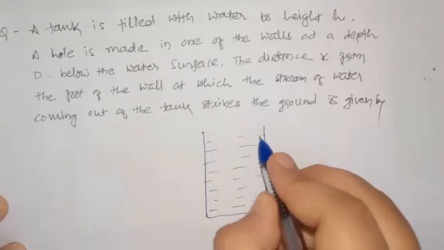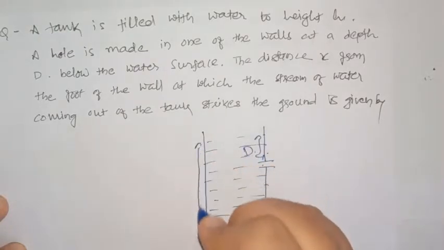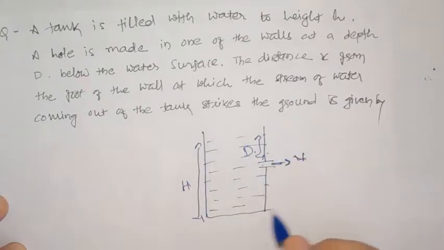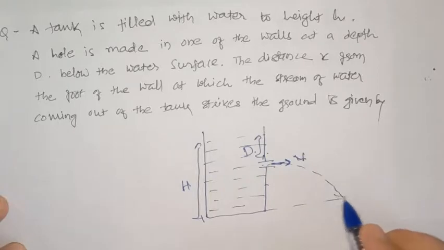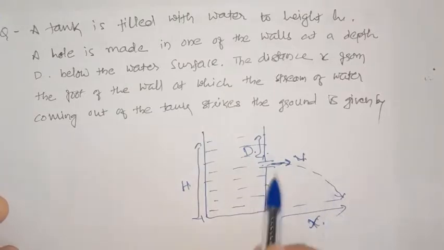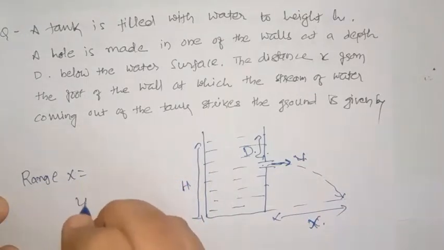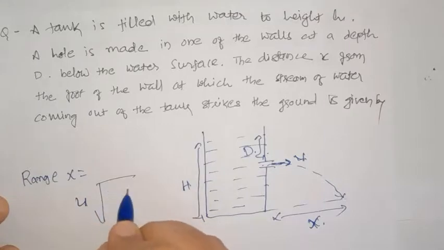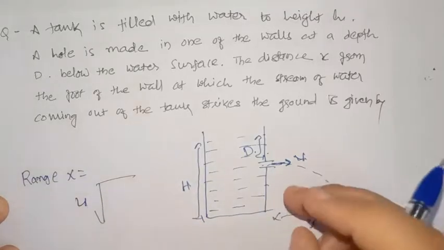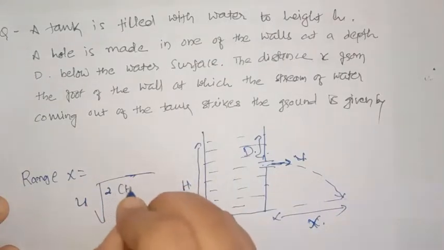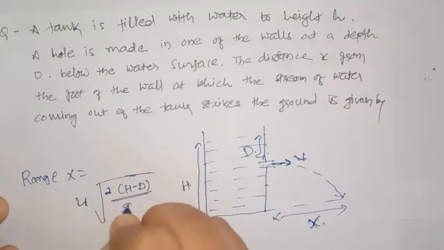The hole is at depth D. The total height of liquid is H. Let's say it is coming out with speed V and it will hit the ground at distance x from the tank. The horizontal range x is equal to U under root 2H by G. Here H is the height from the ground, so that will be 2 under root H minus D upon G.